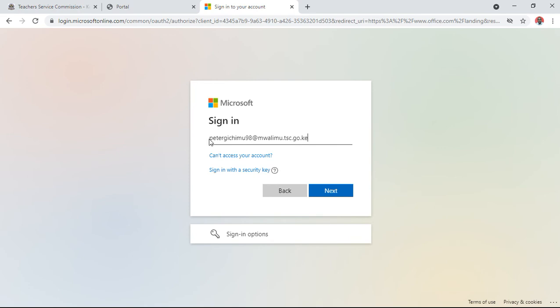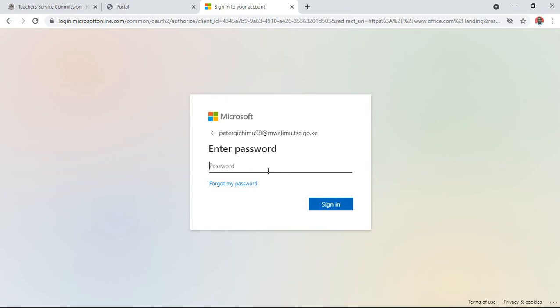You only need to remember your first name and second name as in the payslip, and then the last two digits of your TSC number, just like that. Then the rest is the same, at mwalimu.tsc.go.ke. So if you can recall your first name, second name and the last two digits of your TSC number, then the next is at mwalimu.tsc.go.ke. Then you go to next, then you enter your default password.